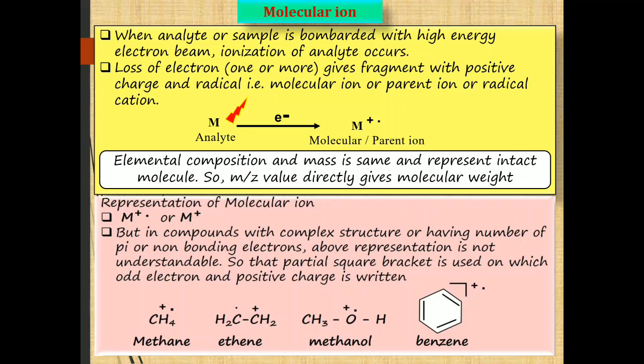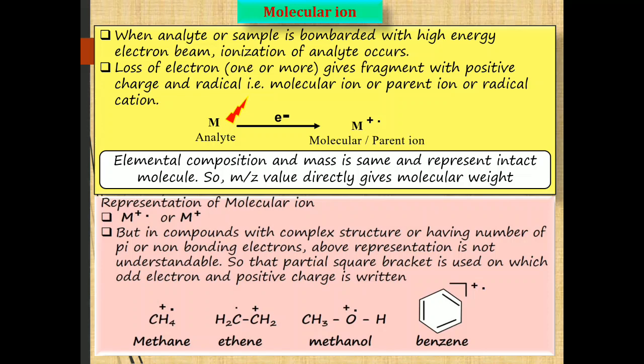Out of the 6 pi electrons, 1 electron is going to be lost. Then how can one say which electron is lost in the ionization process? And how can one assign the positive charge on a carbon, because all the carbons are equivalent? So there is confusion in assigning the positive charge and the radical. Therefore, to avoid this confusion,